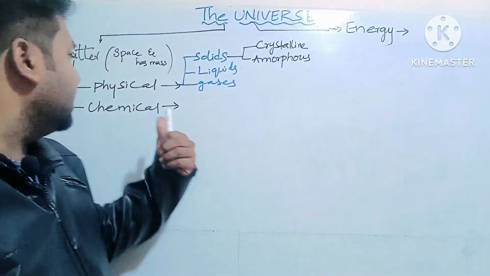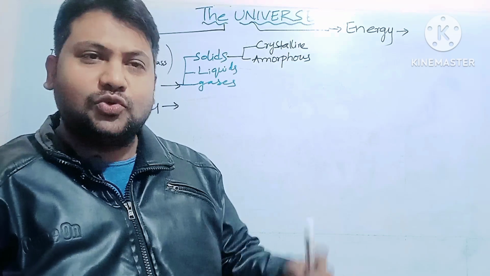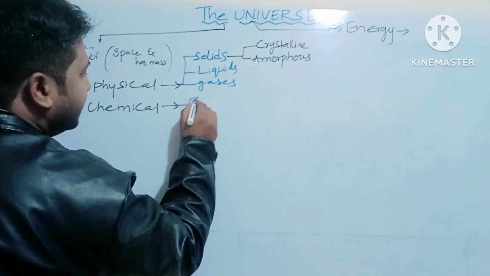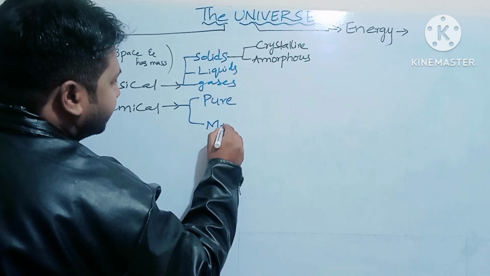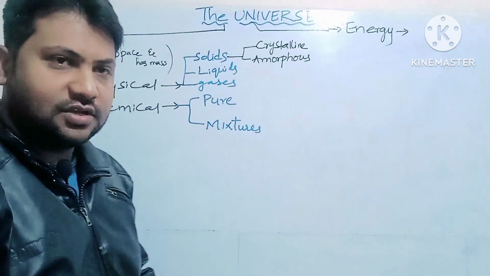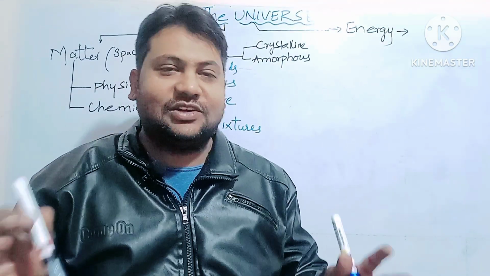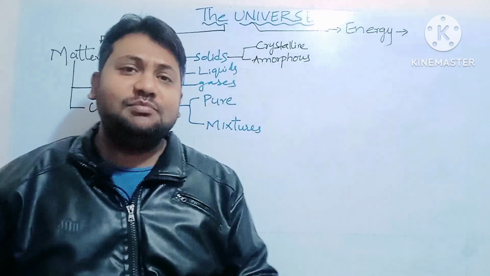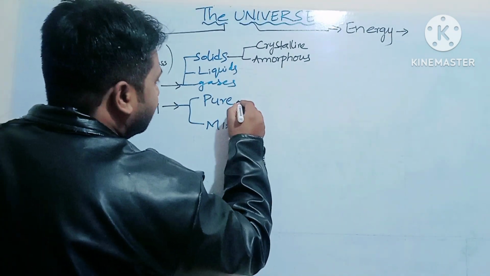This chemical matter is classified into 2 types: first is pure and the other is mixtures. Pure and mixtures. Can you say what is pure? It has the same set of particles. So let me write pure.